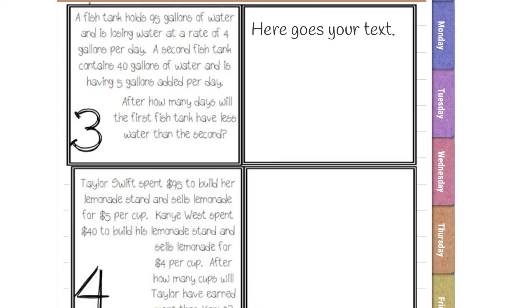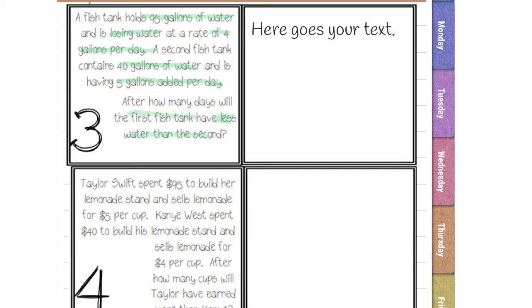Number 3 says a fish tank holds 95 gallons of water, and is losing water at a rate of 4 gallons per day. A second fish tank contains 40 gallons of water and is having 5 gallons added per day. After how many days will the first fish tank have less water than the second?